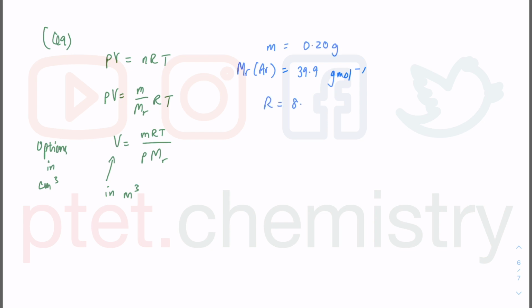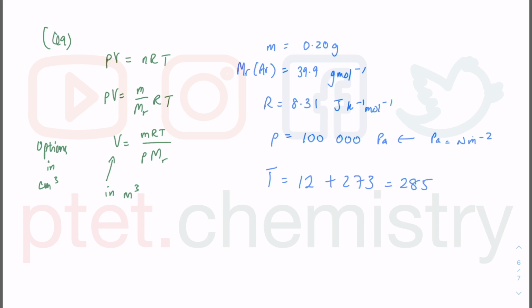My R, from the not periodic table but from the data booklet, is 8.31 joule per Kelvin per mole. My pressure is in the right unit already, so it's already in Pascal, where Pascal is equal to Newton per meter square, so that's just the right unit to give us the volume in meter cube. I have m, I have R, I have T. Oops, I don't have T yet. Temperature is given in 12 degrees Celsius, so I have to add 273 because the temperature here is referring to Kelvin. So 12 plus 273 gives me 285 Kelvin.